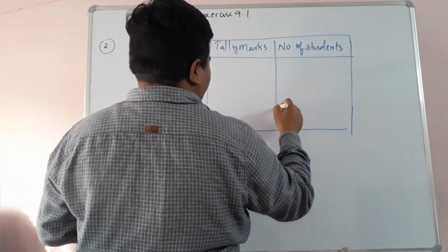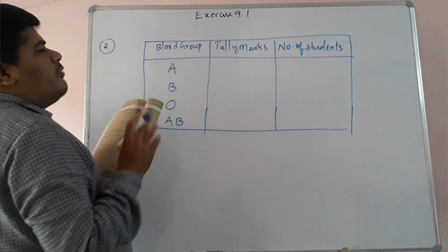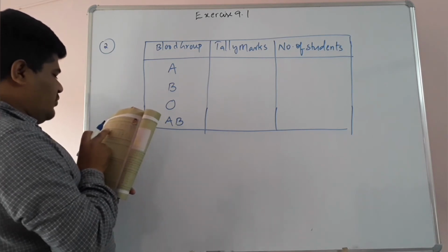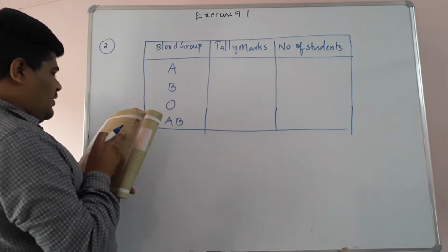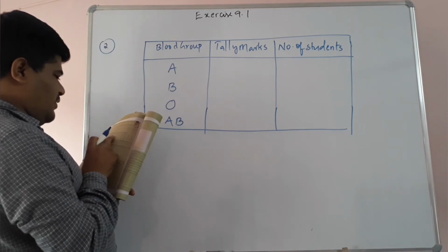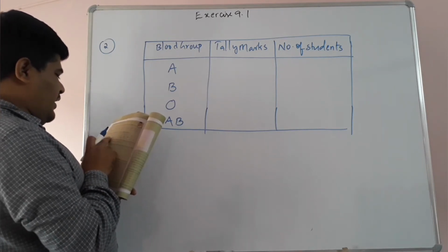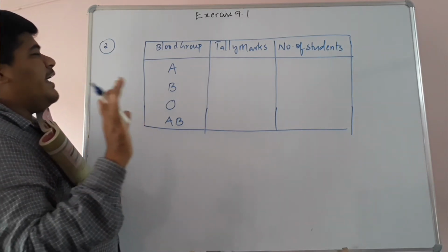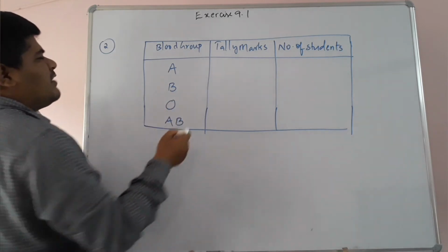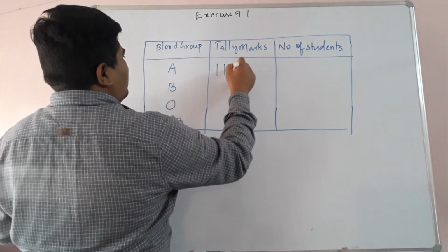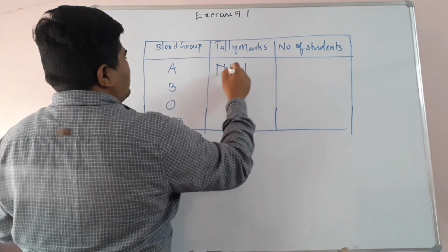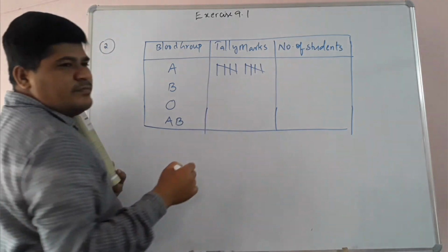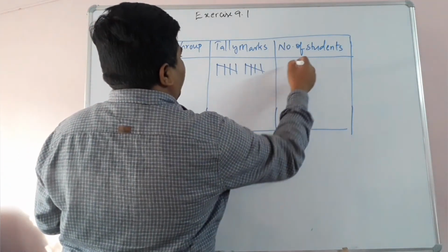So how many students have A group blood? Let's see the first row, children: 1, 2, 3, 4, 5. Second row, 6, 7. Third row, 8, 9, 10. 10 students are having A group blood. So we have to use the tally marks, children: first 4 vertical, 1 crossing. So total 10, here 5, 6, 7, 8, 9, 10. So 10 students have A group blood.